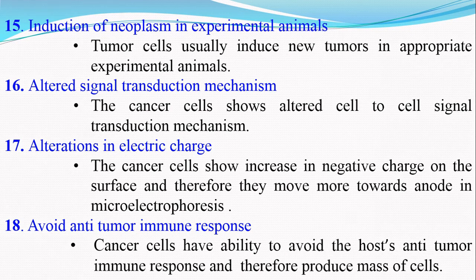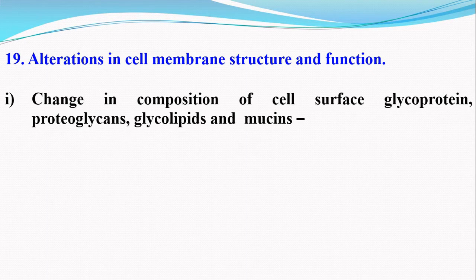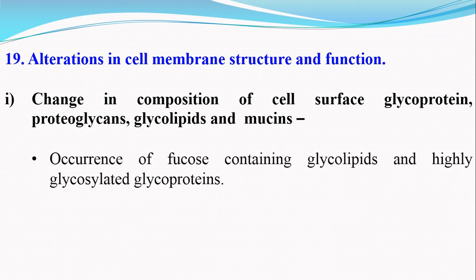One more important property that is shown by the cancer cells is alterations in cell membrane structure and function. A number of alterations in the structure and functions of the cell membrane occur. We will discuss each of those alterations in somewhat detail. The first kind of alteration related to the cell membrane is changes in composition of cell surface glycoproteins, proteoglycans, glycolipids and mucins. The tumor cells show a variety of chemical changes in the glycolipids and glycoproteins.